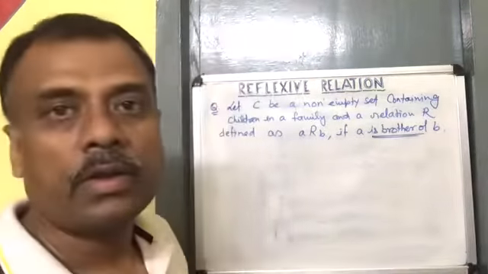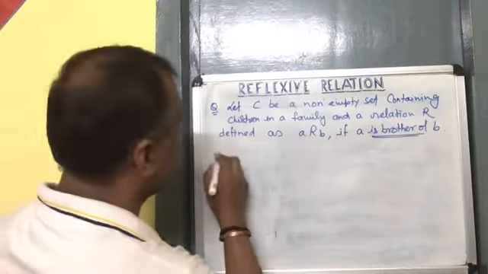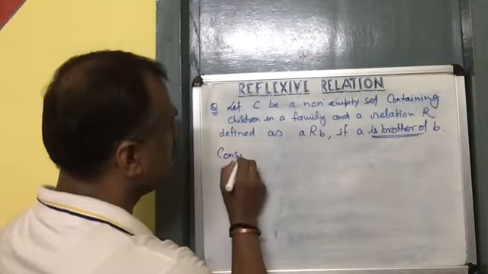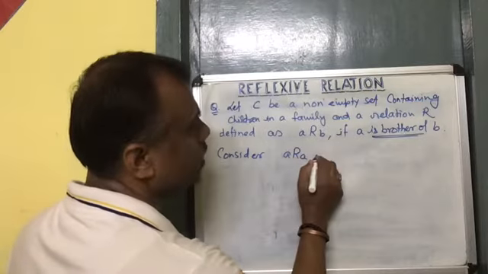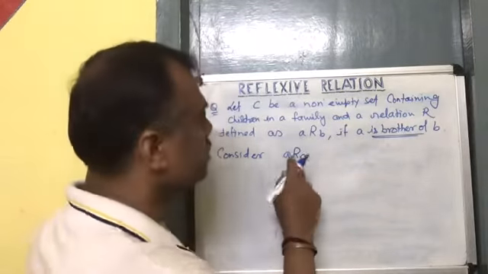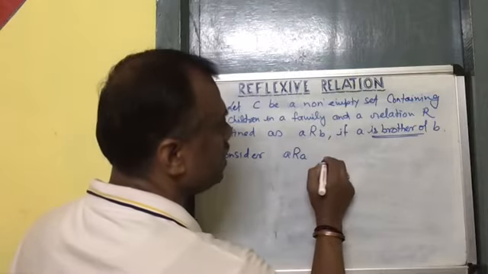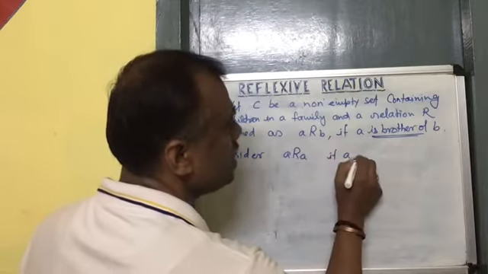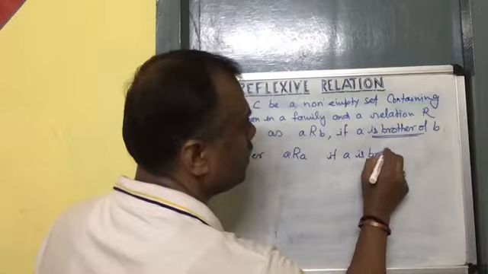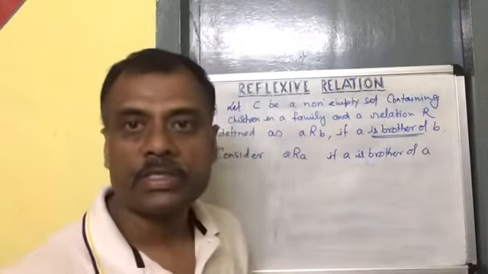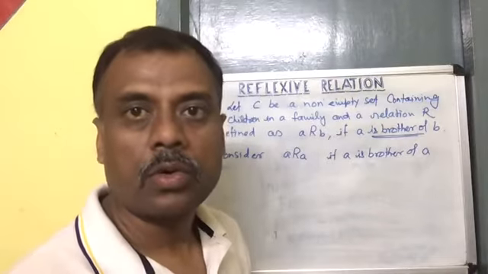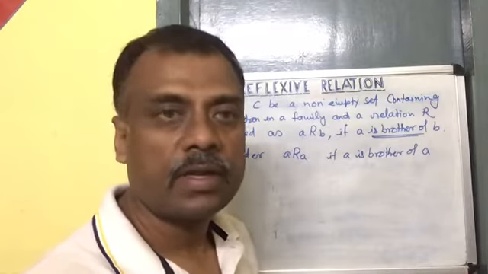So here let us consider aRa. Let us write it in words. That means a is brother of a, which is not possible. Nobody is brother of itself.